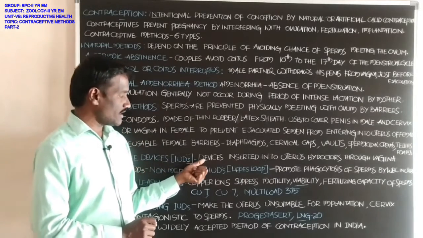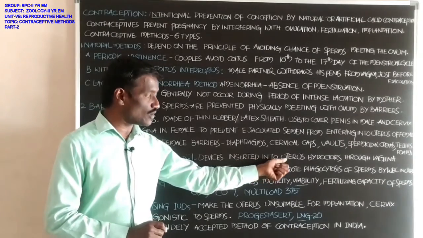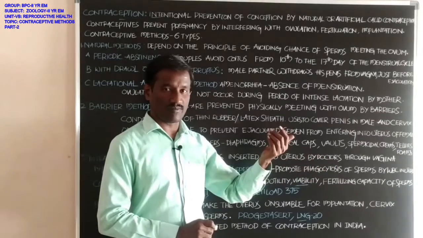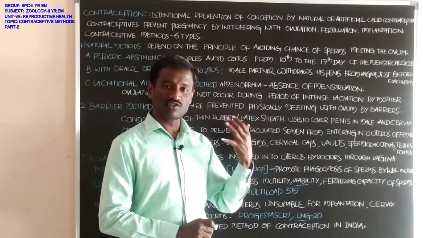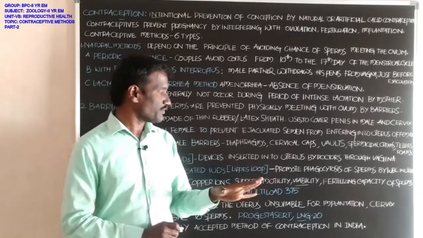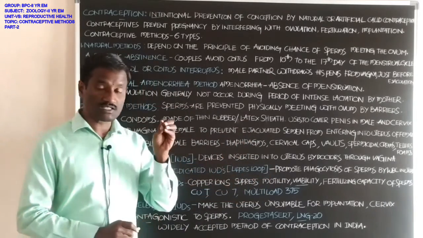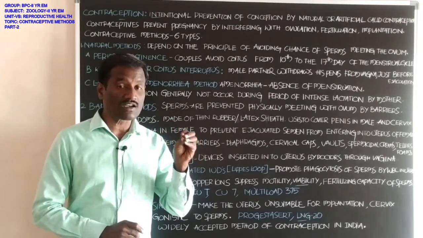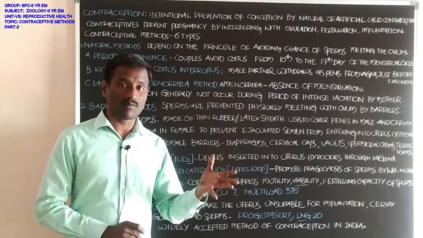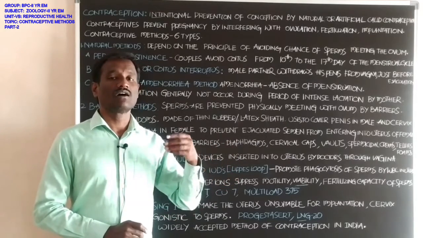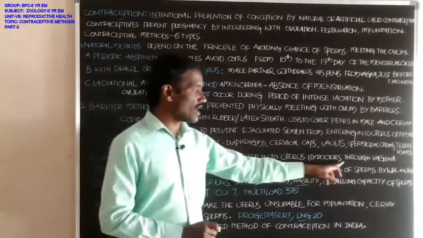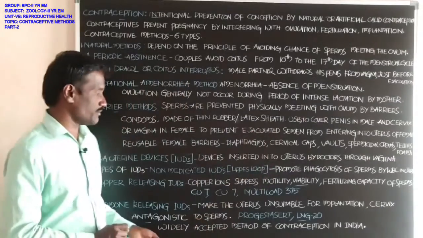IUDs are devices inserted into the uterus by doctors through the vagina. Not only doctors, but also well experienced trained nurses can insert them through the vagina of the female.